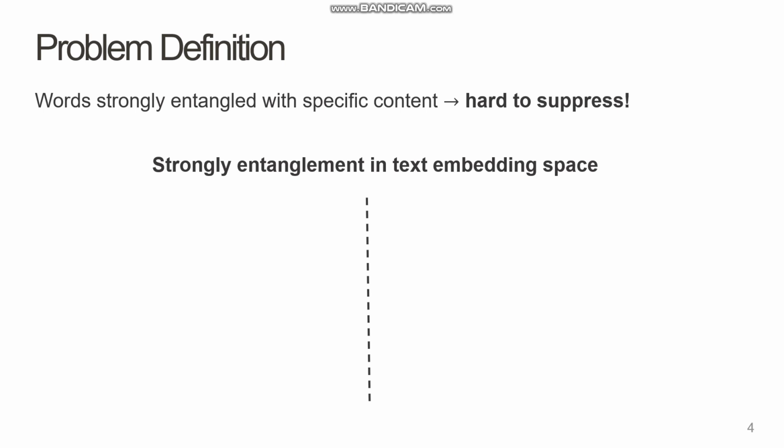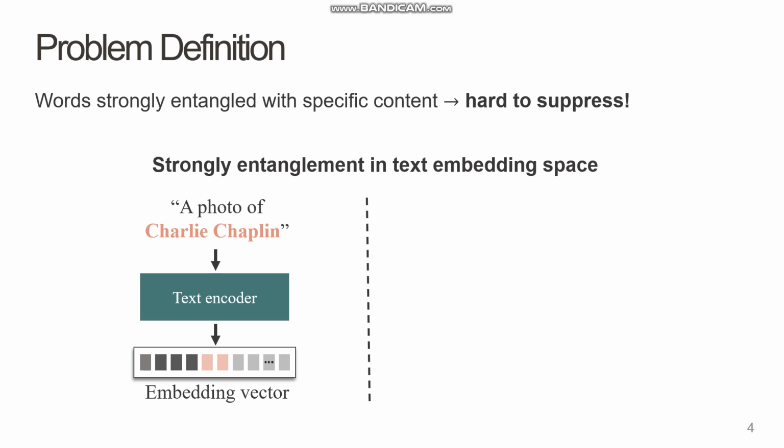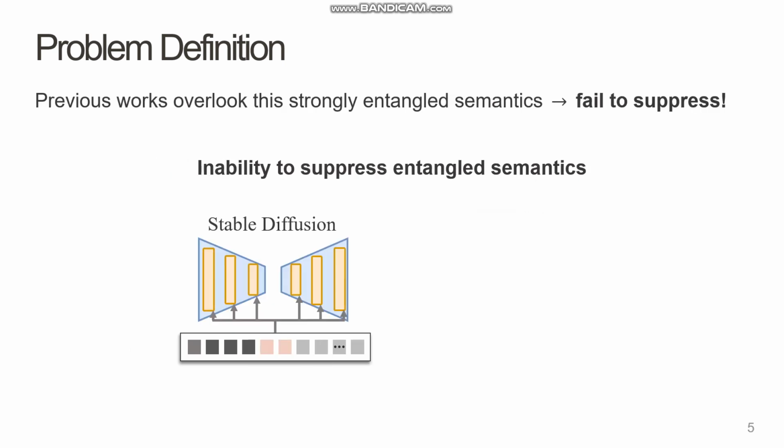First, the words in your prompt are turned into embedding vectors. The core issue is that some words are strongly entangled with certain visual concepts. For example, the word Charlie Chaplin is tied to the image of a mustache in the embedding space. These connections are very difficult to break or suppress in the generation process. This is exactly the problem we want to solve.